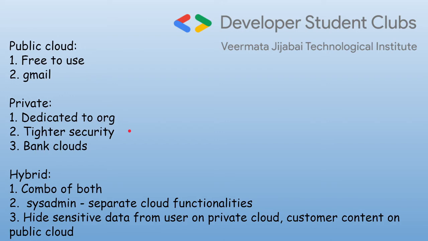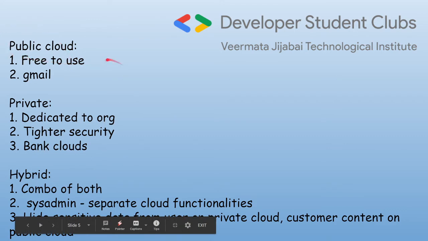Private, on the other hand, is dedicated to specific organizations which pay to use that service. So it has good security because obviously you are paying and you are buying something. So that cloud has more advantages. And the example you can see here is bank cloud. So yes, bank clouds can't be kept public and to be used by everyone, right? We need security there. Hybrid, on the other hand, is a mixture of public and private cloud. So it takes the advantages of both public and private cloud and gets the name hybrid.